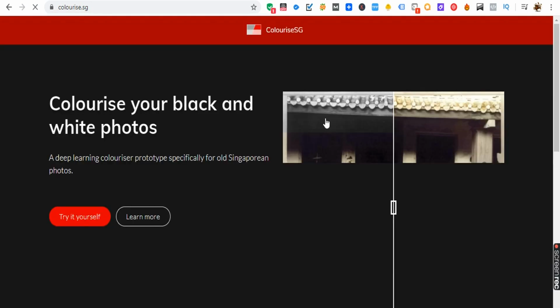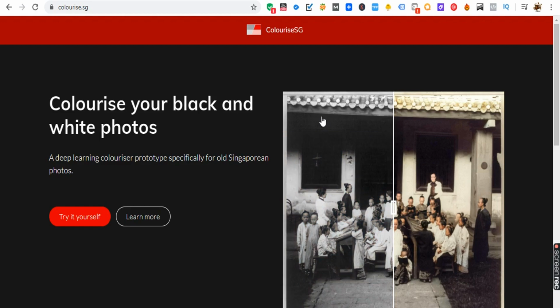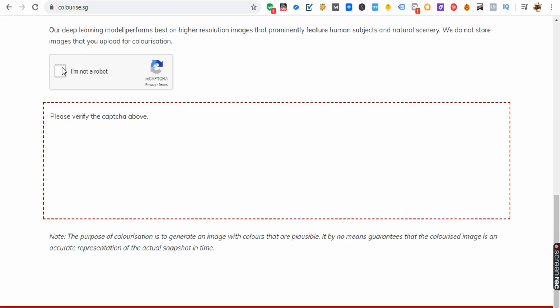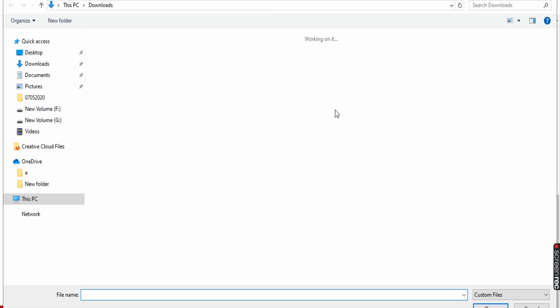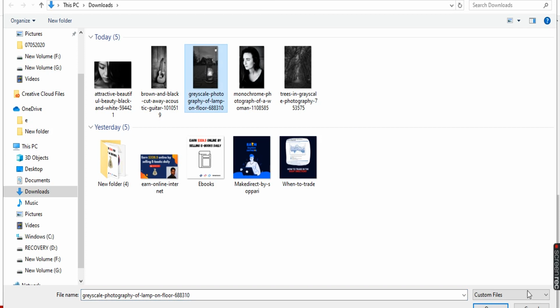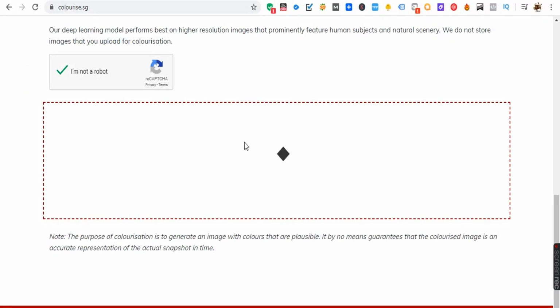So this is the way of coloring a black and white photo into a colored photo with just a single click. So you can follow this website, and by doing this you can earn money easily, and I'll show you exactly where we have to post this kind of strategies so that you can make money easily. So I'll go with this photo now and show you exactly how to color it.